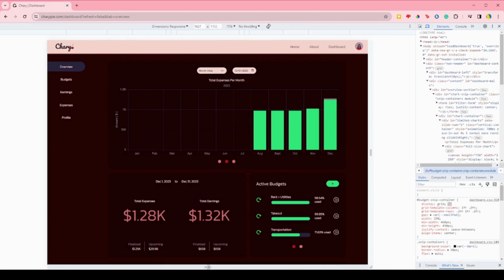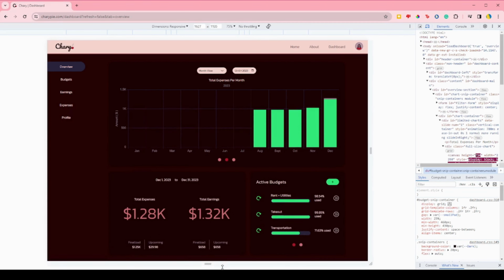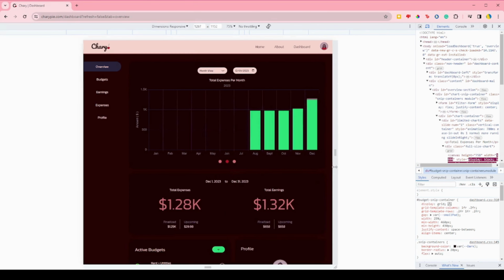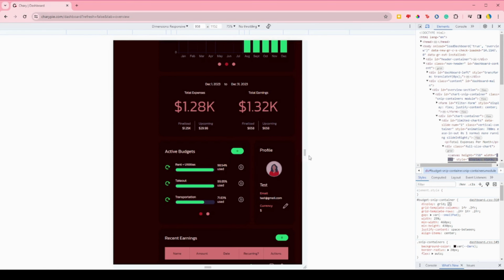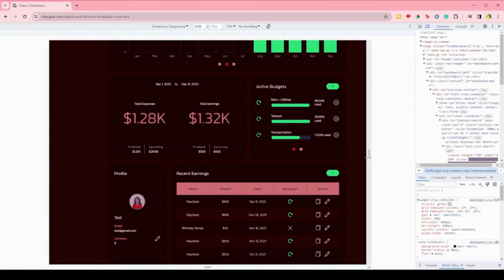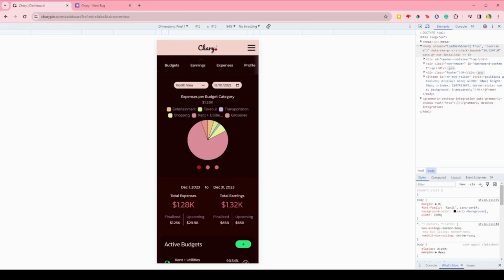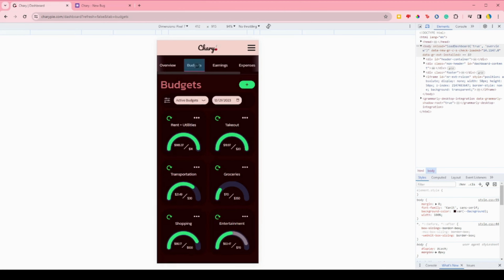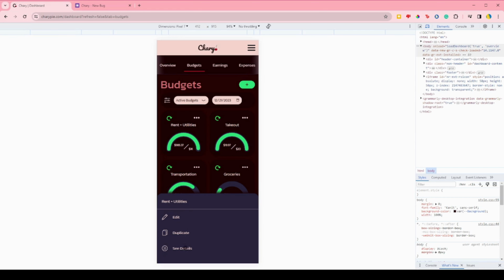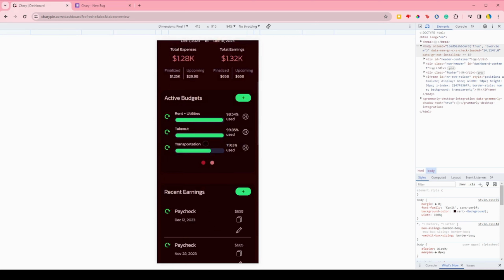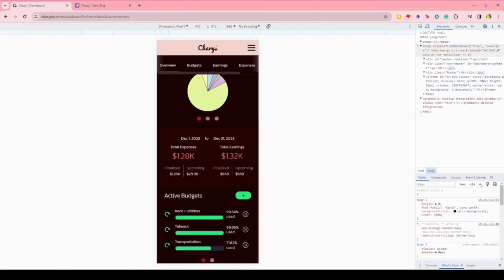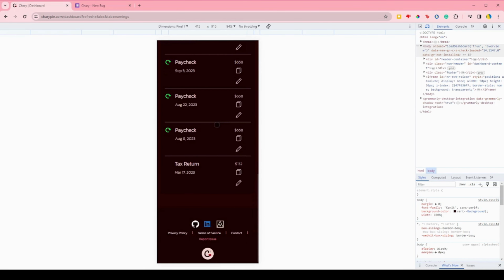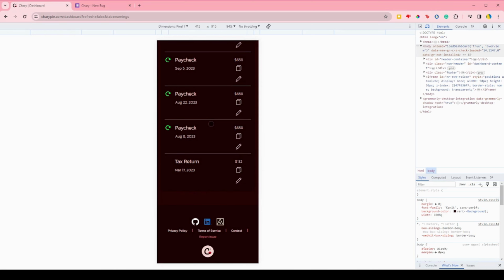The last thing I would like to showcase is the responsiveness of this website to different sized windows. You can see it here as we change the size of the window, but you can also test it out on your mobile phone. The tabs on the dashboard, the nav bar, and the options panel have different styles to suit different devices. The layout and several other UI elements have been updated so that Chary still looks and works well on smaller, more vertical screens.